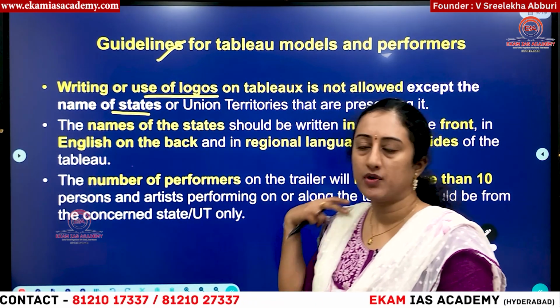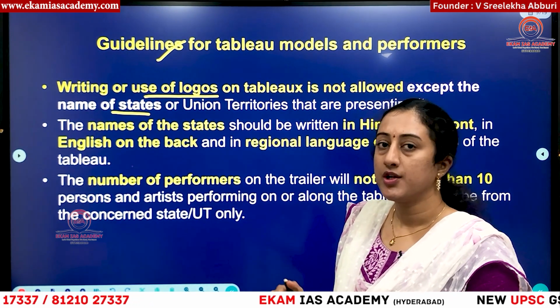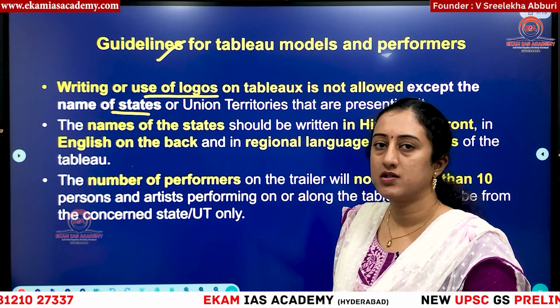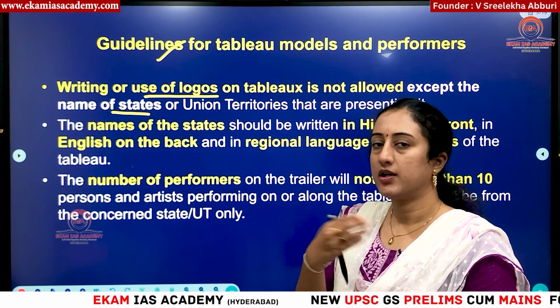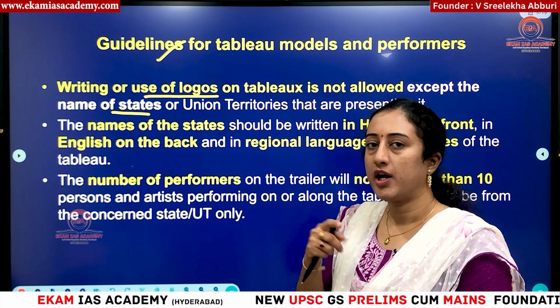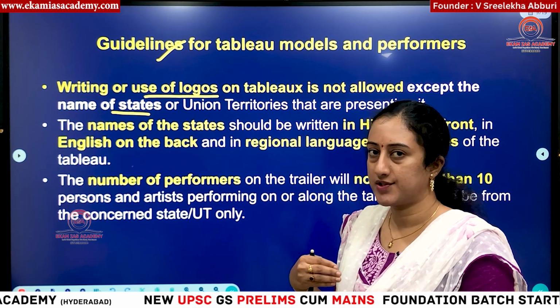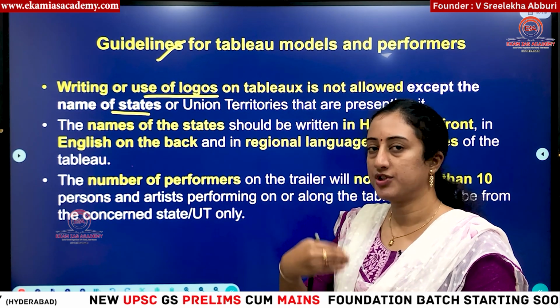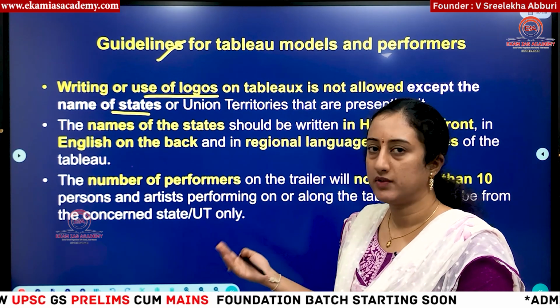Okay, so only the name of the state should be written on the tableau, and nothing else. Okay, so in which language can it be written? In the front Hindi should be there, on the back it should be in English, and the sides can be in the regional language, means states will have their own local languages, right? So those languages can be on the sides of the tableau. Front should be with Hindi, back should be covered with English.